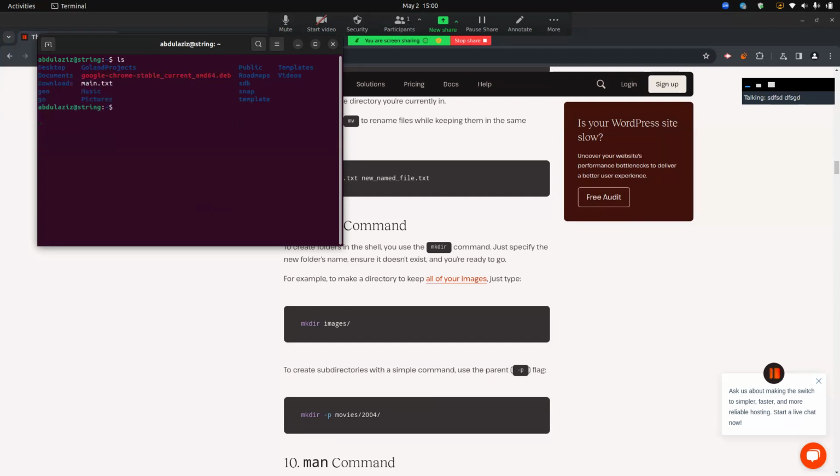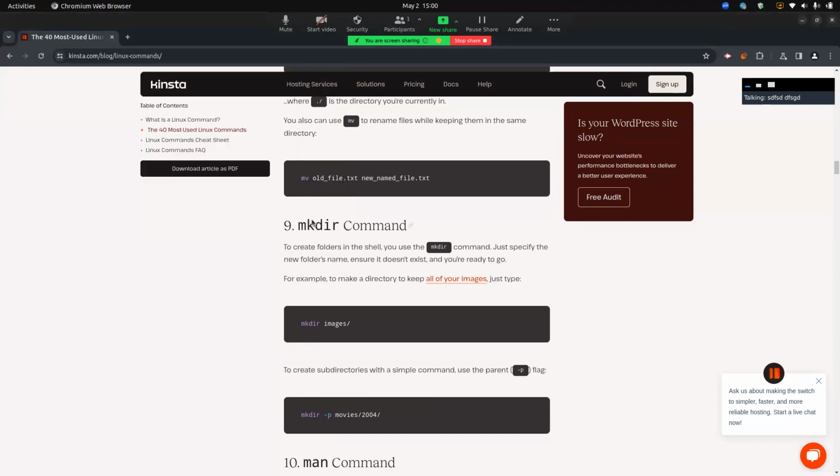So we create another folder, which is called test. mkdir test. Here you can see this test folder. So we delete it with rm test, and here, as you can see, it is deleted.